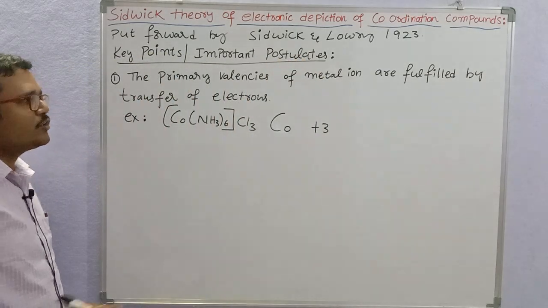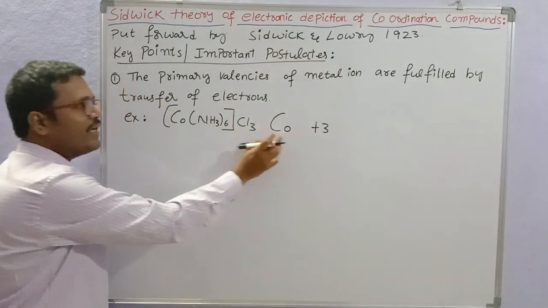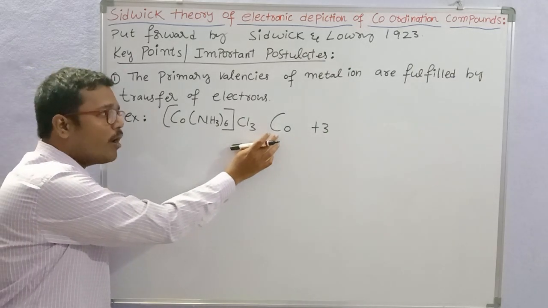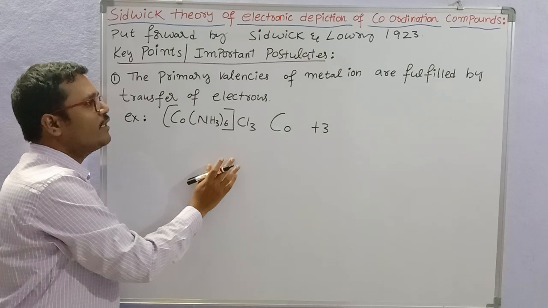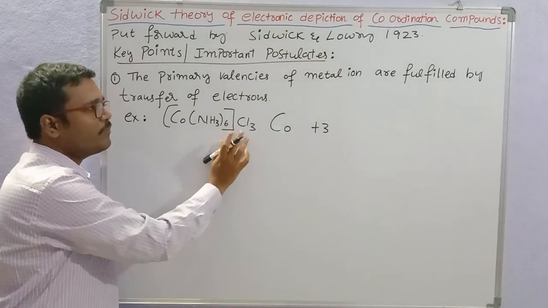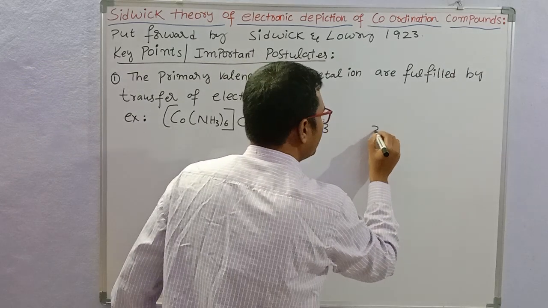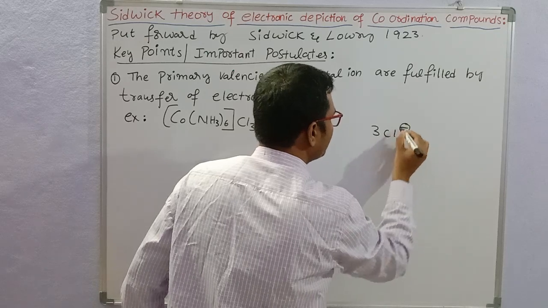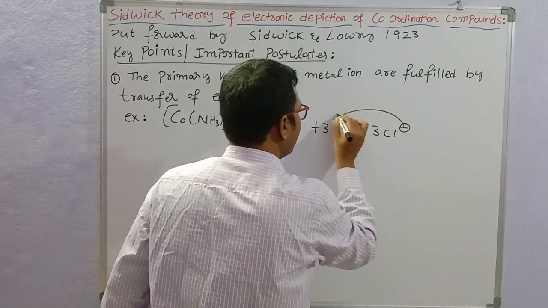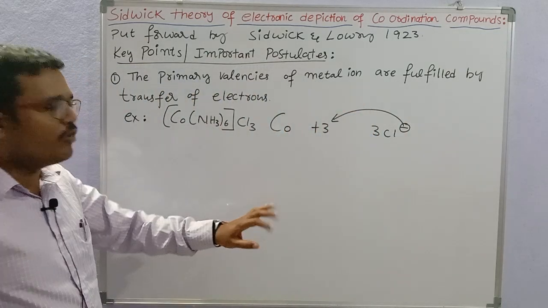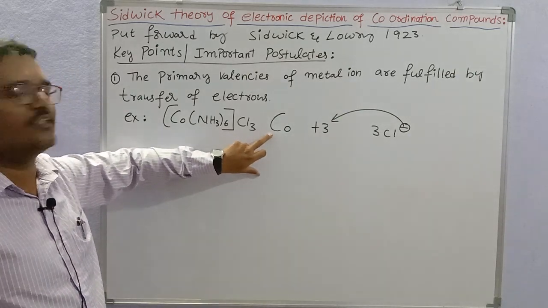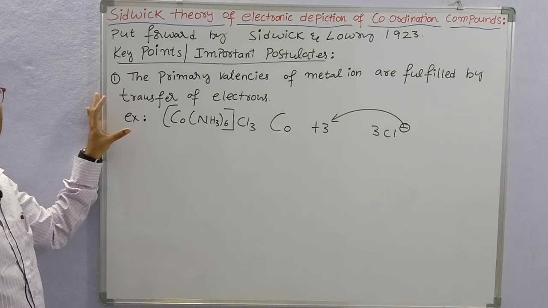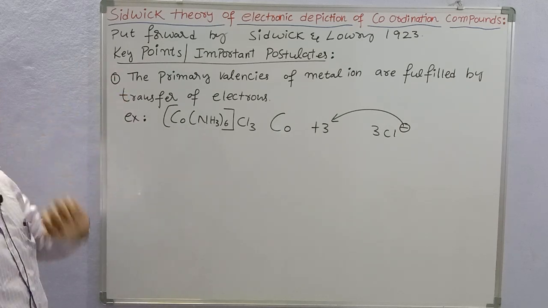This +3 primary valency of the central metal cobalt is fulfilled, it is satisfied, by the transfer of electrons from 3 chloride ions. So the 3 chloride ions fulfill the primary valency of the central metal, that is cobalt. So that is the first major postulate of Sidgwick theory.